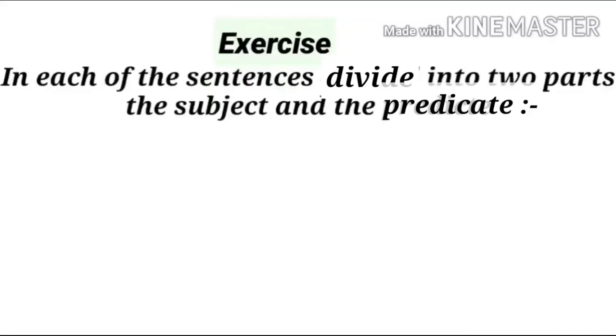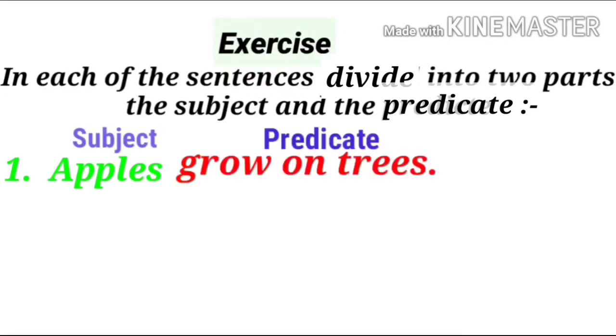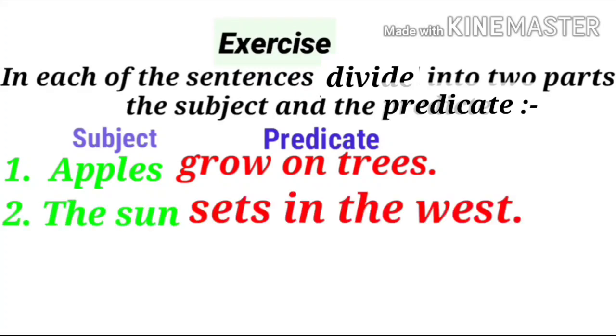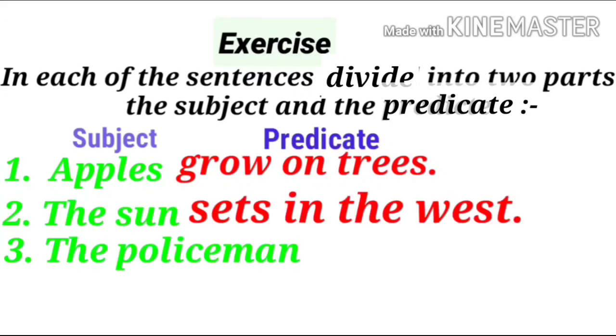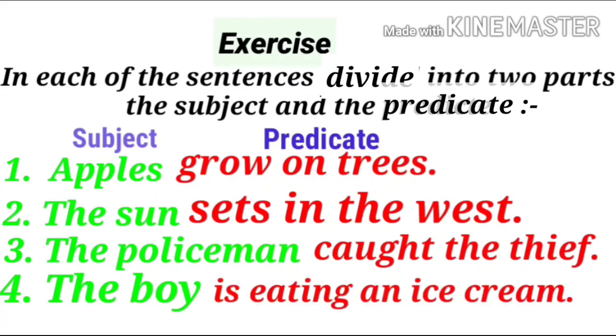Now, let us do one exercise. You can see on the screen, you have to divide the subject and the predicate in the given set of sentences. Number 1, apples grow on trees. Number 2, the sun sets in the west. Number 3, the policeman caught the thief. And number 4, the boy is eating an ice cream.